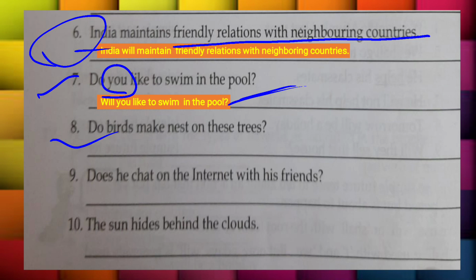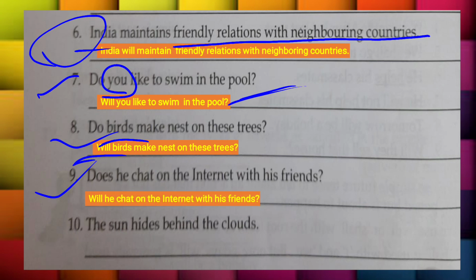Do birds make? Again, according to the birds, you have to change it, and then you have to use here will or shall. Then yes, we will use here will. Will birds make nest on these trees? The next is, does he chat on the internet with his friends? So according to he, yes, we will use here will. Will he chat on the internet with his friends?